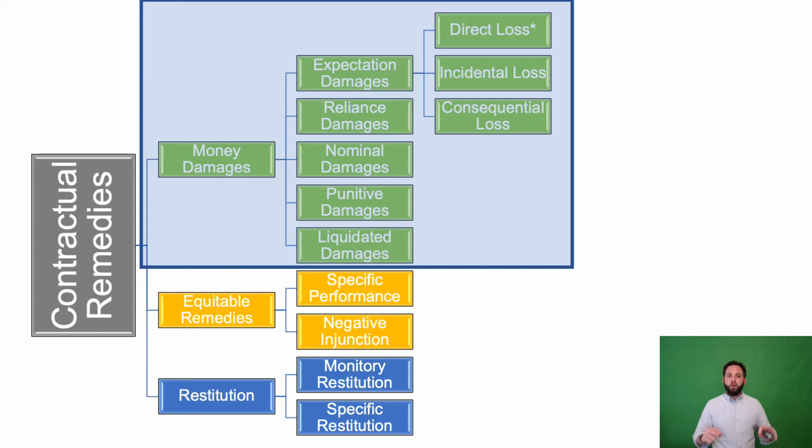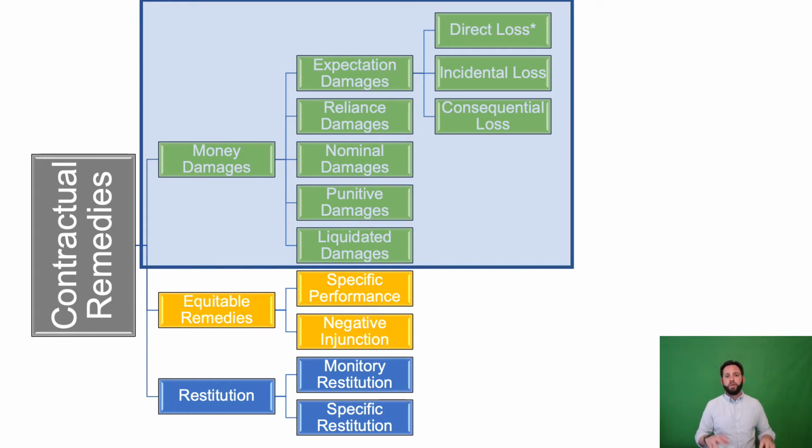Punitive damages are not really a contract concept. In general, punitive damages are not allowed. But when a contractual breach is so officious that it's also a tort, like fraud or misrepresentation, those tort damages may stack on top of the contractual damages, and those additional tort damages, in addition to the contractual damages, are known as punitive damages. And again, they're only available where there has been a tort in addition to the contractual breach.